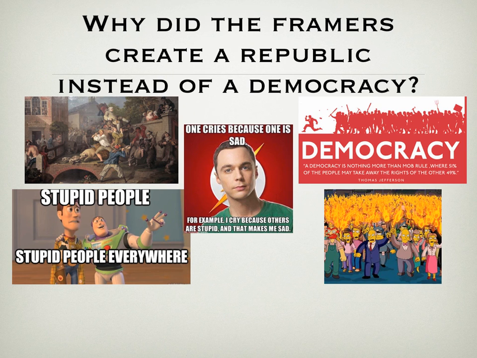First of all, they feared mob rule. They feared that people would get together and they would vote on things, and that they would take advantage and strip the rights of minority groups, which definitely has happened in our history, but they wanted to limit this because they thought that having people represent us would be a more efficient way of governing.